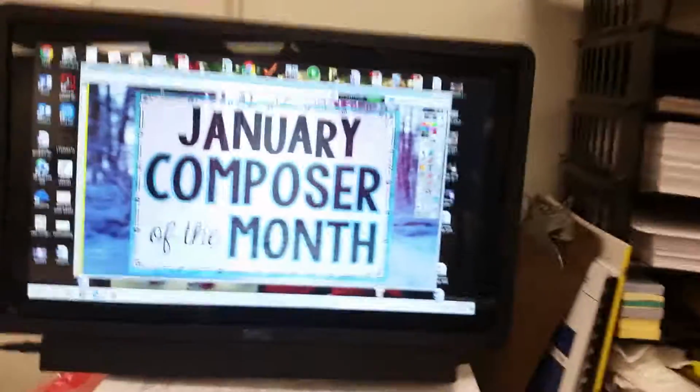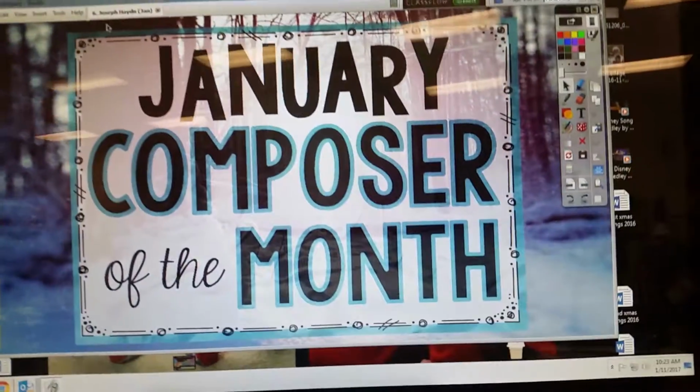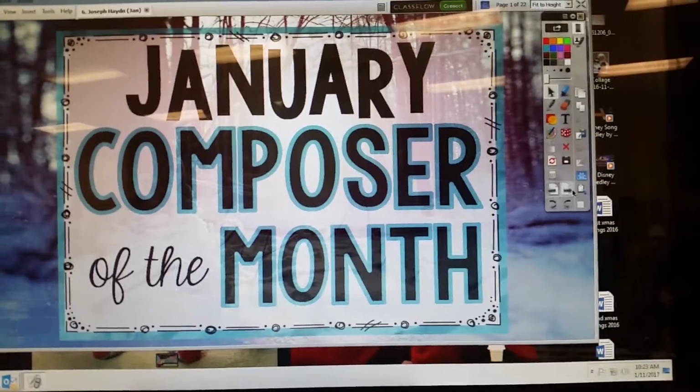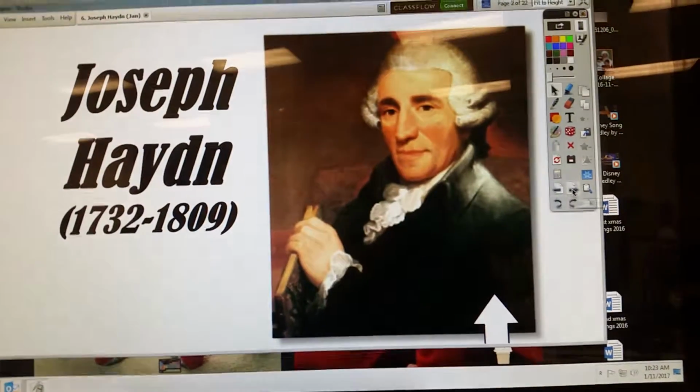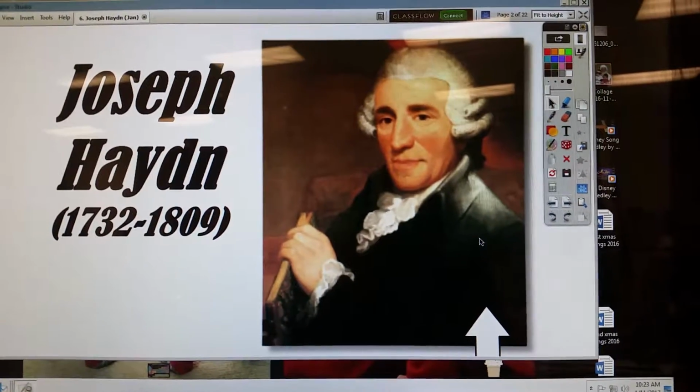Hi, Liz. So this is me showing you what the flip chart is for January Composer of the Month. So here's the first page. Next page, Joseph Haydn, born in 1732, died in 1809.